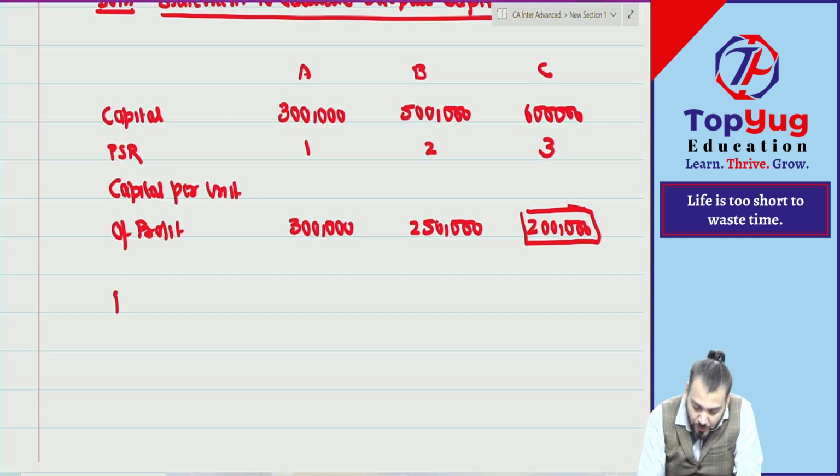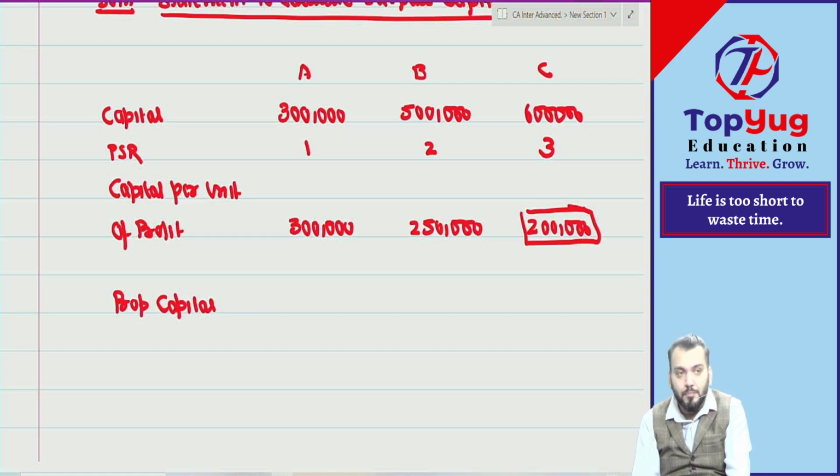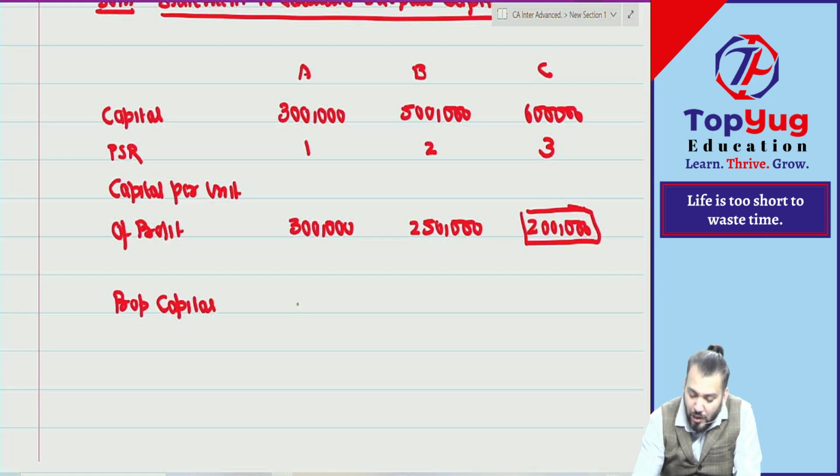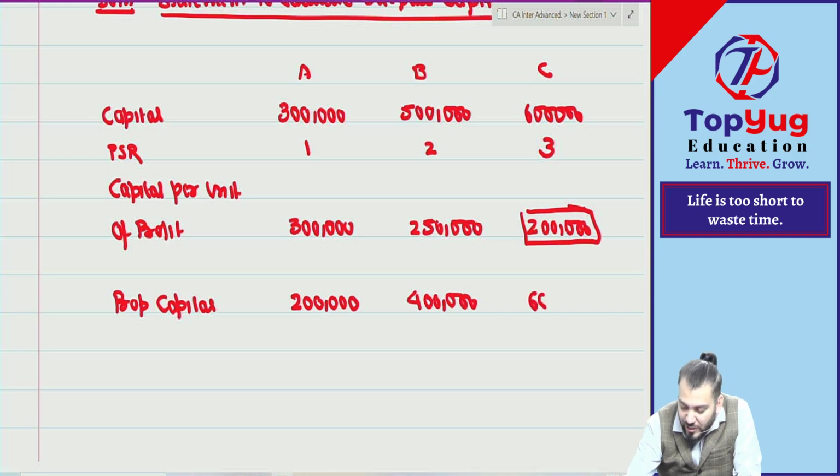Write down proportionate capital, based on 2 lakh, the minimum capital per unit of profit. So 2 lakh into 1. A should have how much capital? 2 lakh. B should have how much? 4 lakh. And C should have how much? 6 lakh.